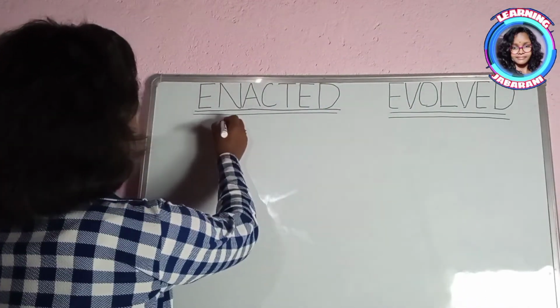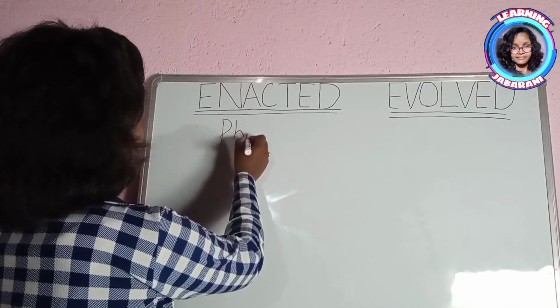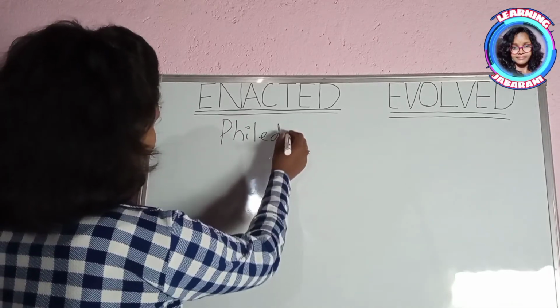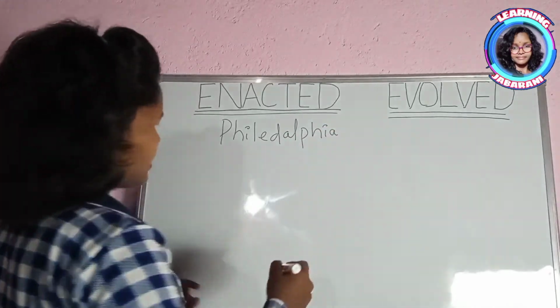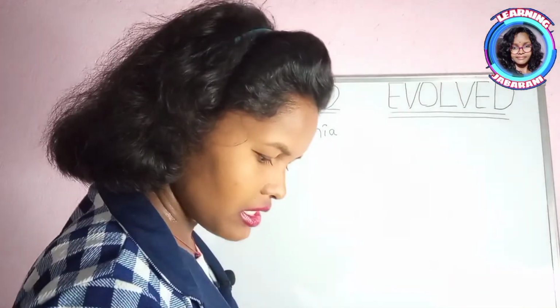Then these 30 British colonies decided what the rules of the constitution should be, what the responsibility of the center should be, and what the responsibility of the colonies should be. Now these 30 British colonies came to Philadelphia.